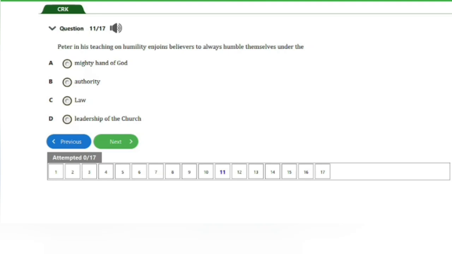always humble themselves under the A, mighty hand of God, B. Authority. C. Law. D. Leadership of the church. So guys, the answer to this question is option A. That's the mighty hand of God. And that is for this question, guys. Let's go ahead and check out the next question.